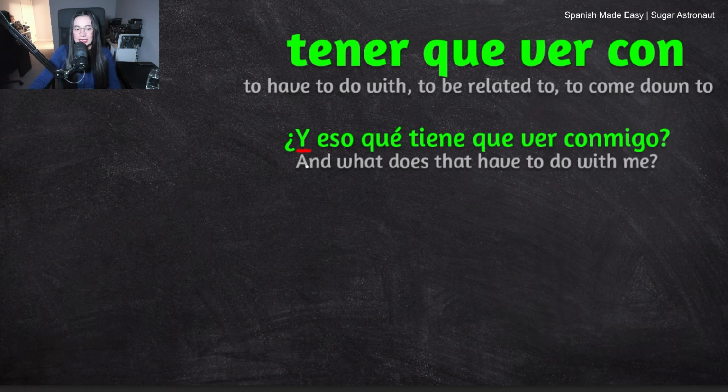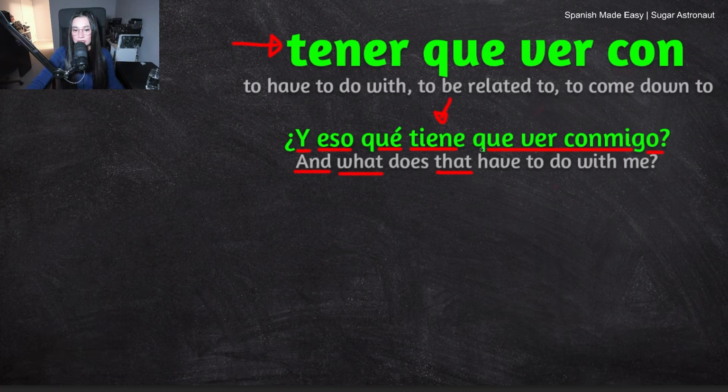Y, that means and. Eso means that. Que means what. Tiene que ver conmigo. So I'm underlining the rest of the question because that is the phrase we are learning. By the way, if you want to use this phrase, you need to know the conjugation of the verb tener.